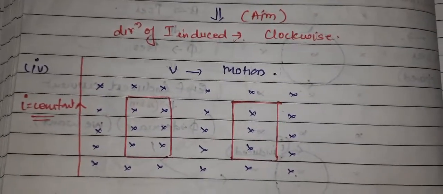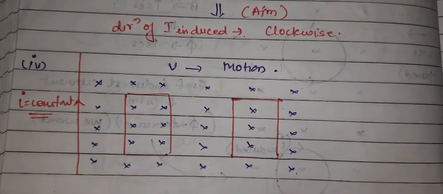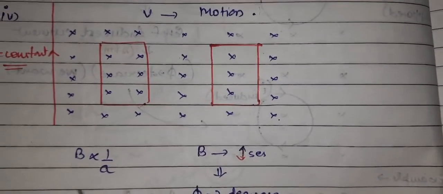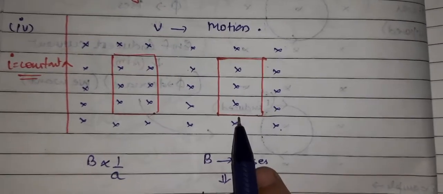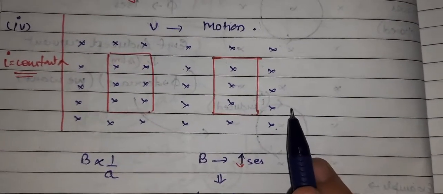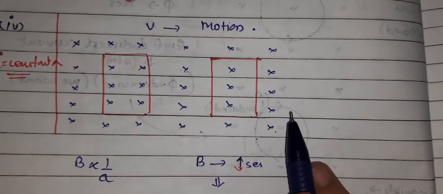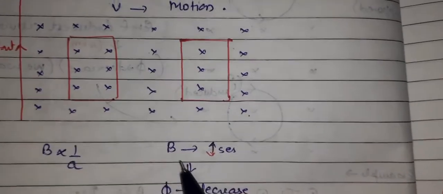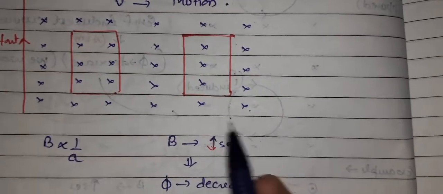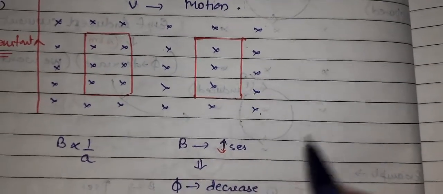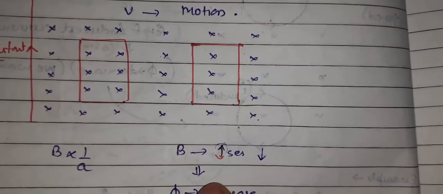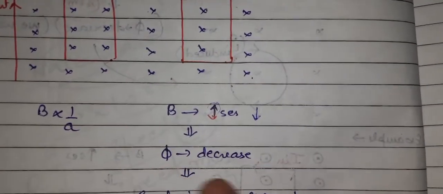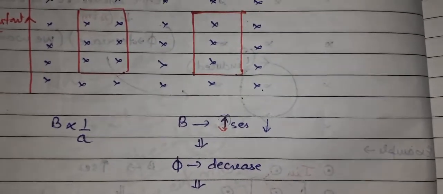We have to find the direction of the induced current in this diagram. The magnetic field is inversely proportional to the distance. The farther you go from the conductor, the weaker the magnetic field will be. Now our magnetic field is decreasing slowly. I have drawn this arrow wrongly, it should be like this. Because the magnetic field is decreasing, the flux crossing that area will also decrease.